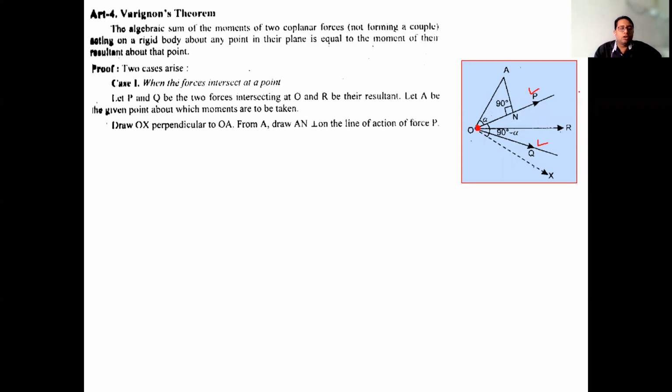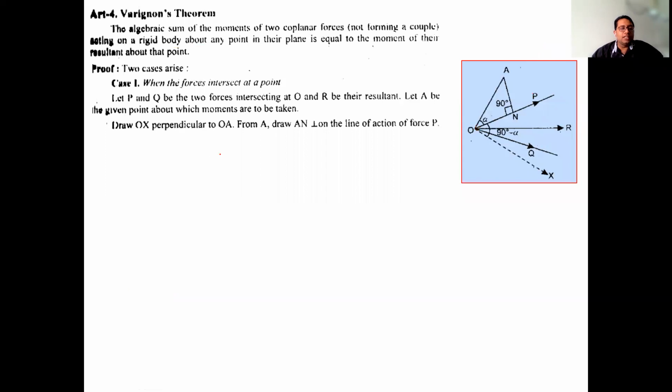Because the forces are intersecting at a point, let R be their resultant, and the resultant will be along the diagonal of the parallelogram. If we complete the parallelogram like this, then the resultant will be along the diagonal. So that's why I have made the resultant in this direction. So R be their resultant. Let A be the given point about which moments are to be taken, because we have to take any point. So I am taking the point A about which we will calculate the moments.